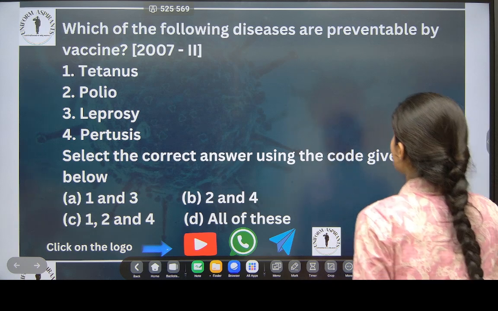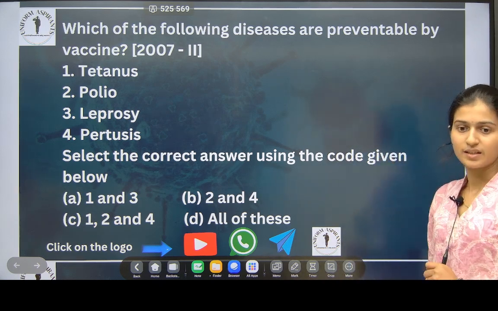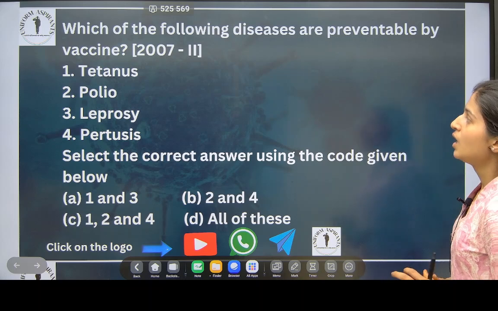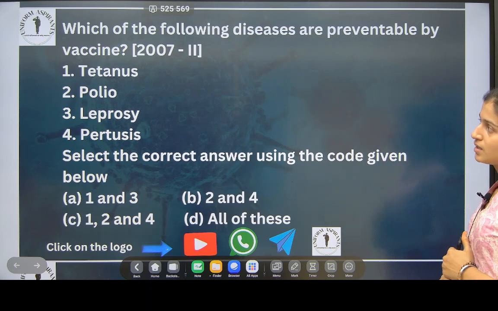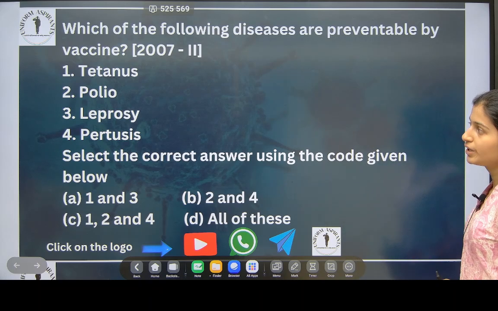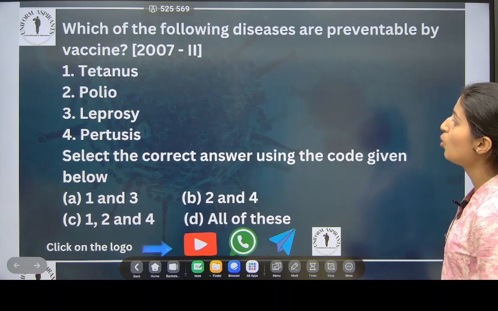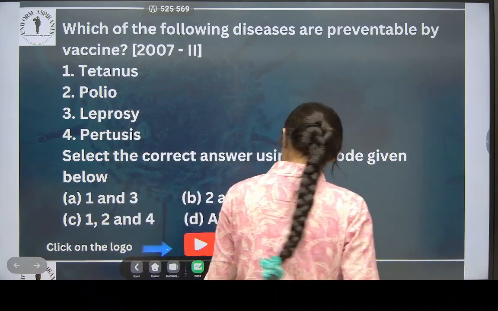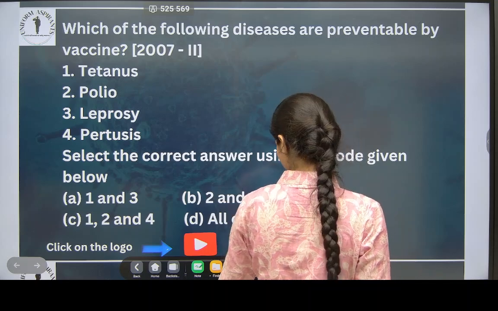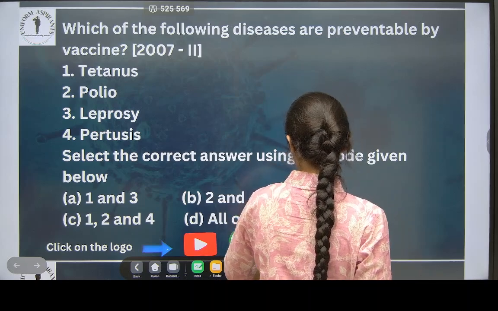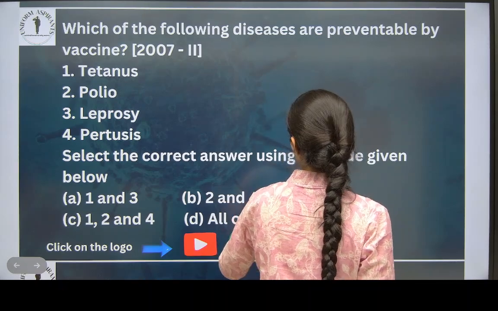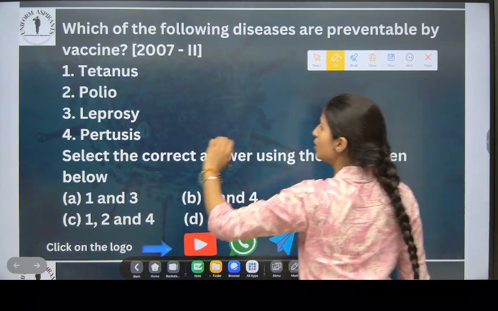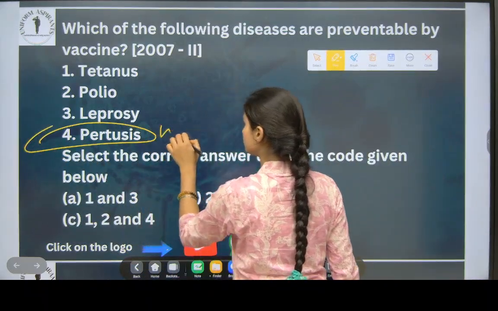Which of the following diseases are prevented by vaccine? Option 1, tetanus. 2, polio. 3, leprosy. And 4 is pertussis. Pertussis means whooping cough, okay?